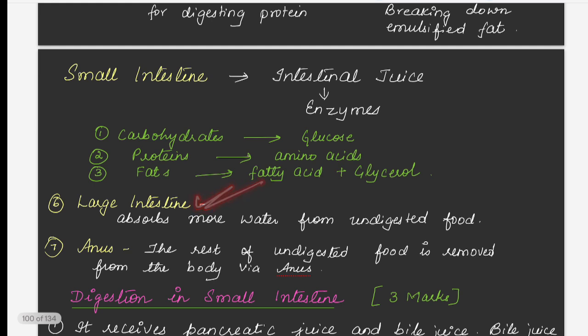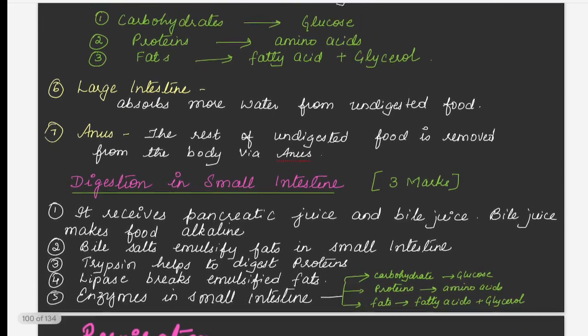And then the large intestine. The function of the large intestine is to absorb more water from undigested food. If undigested food contains water, that excess water will be absorbed by the large intestine. And then finally coming to the anus, the rest of the undigested food is removed from the body via the anus. So through the anus the undigested food will be thrown out.